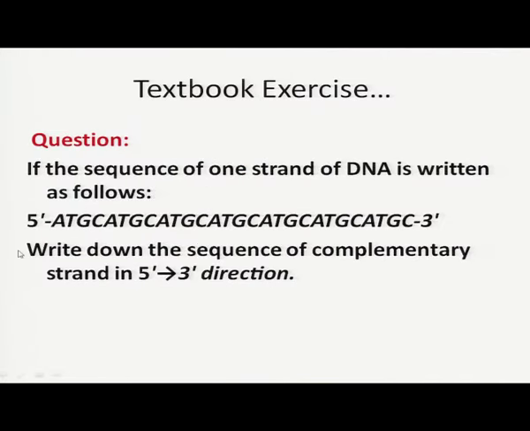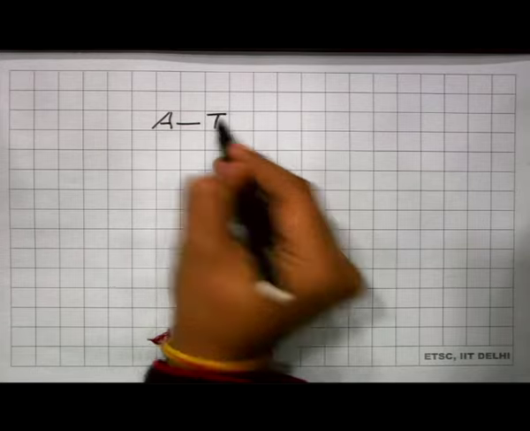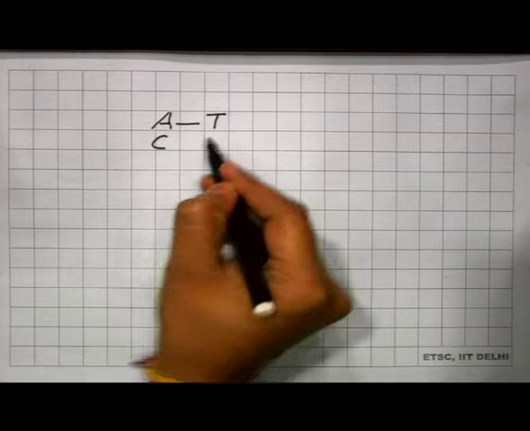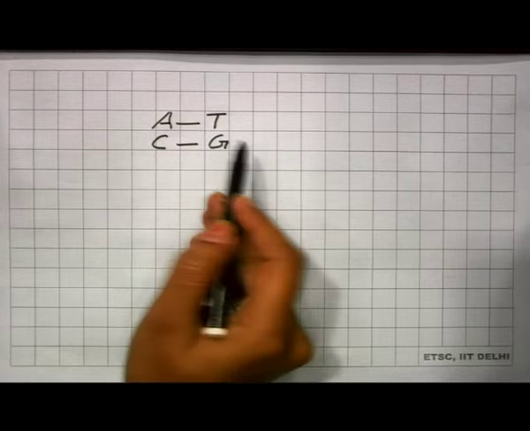The next question: if the sequence of one strand of DNA is written as follows, write down the sequence of the complementary strand in 5' to 3' direction. For this, you have to recall the complementary sequences. For adenine nucleotide, the complementary is thymine nucleotide, and for cytosine, the complementary is guanine nucleotide, and vice versa.